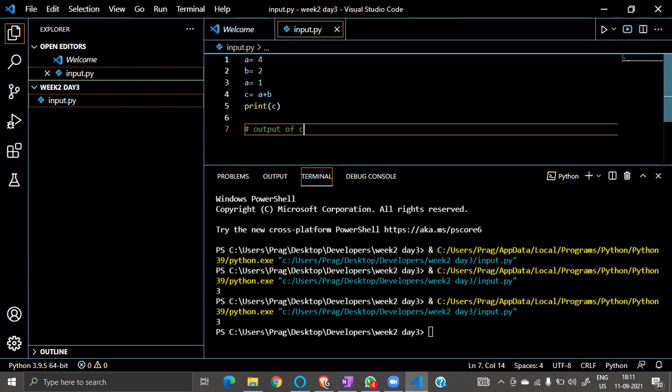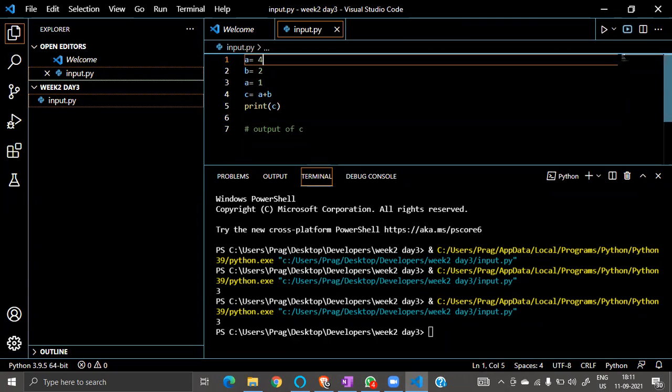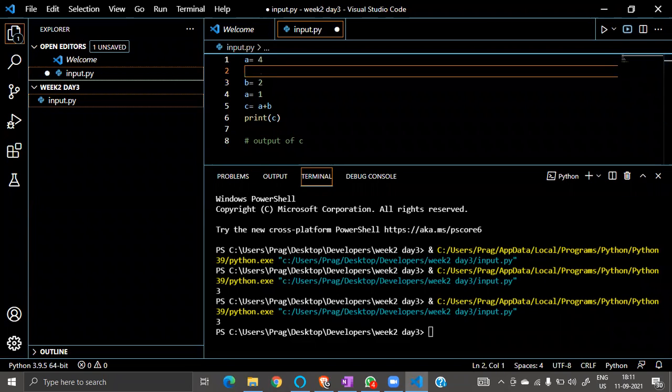Why is it 3? Just see. Here on the first line, I'm declaring, assigning the value of a, which is 4, correct?